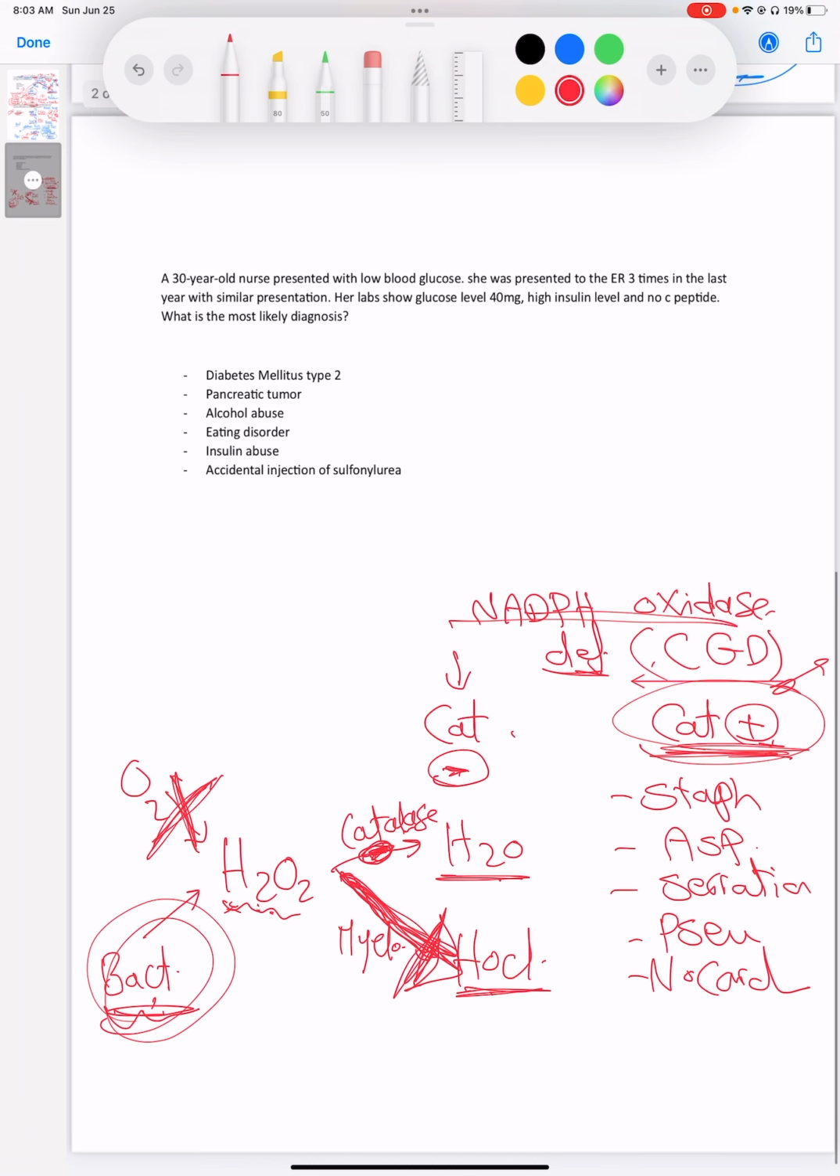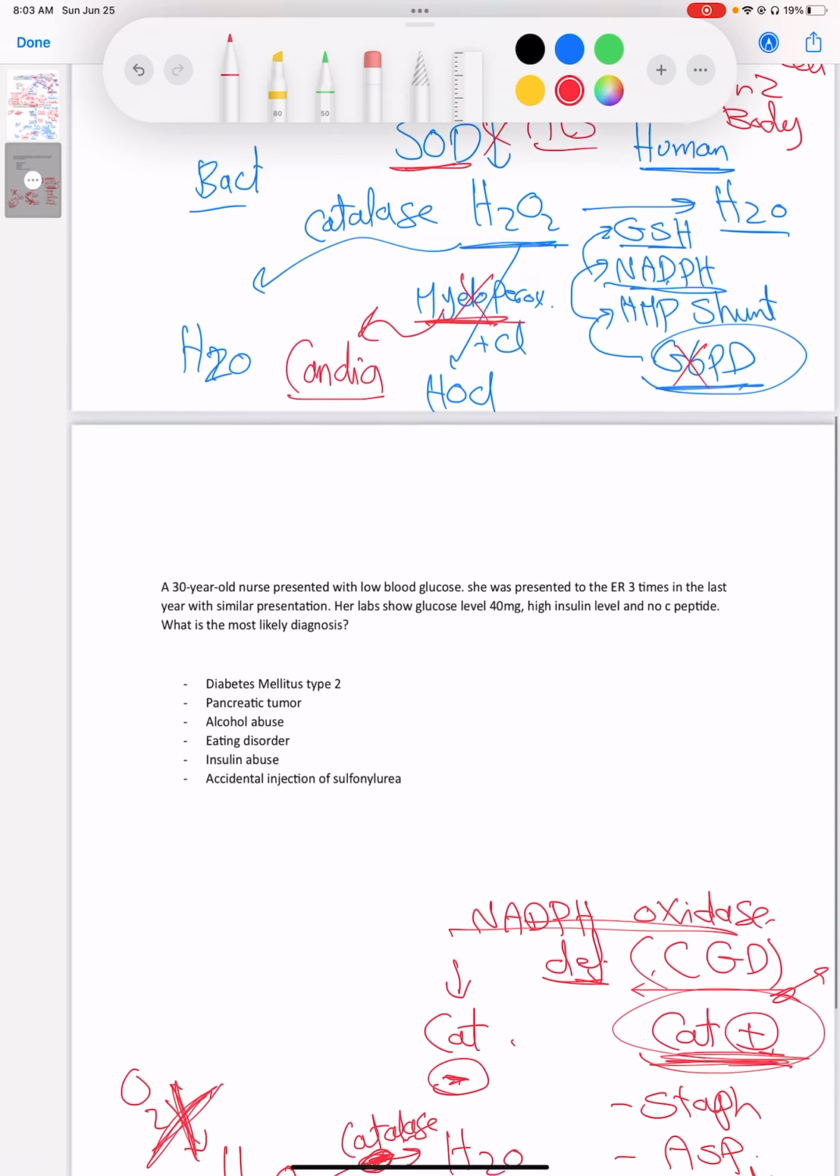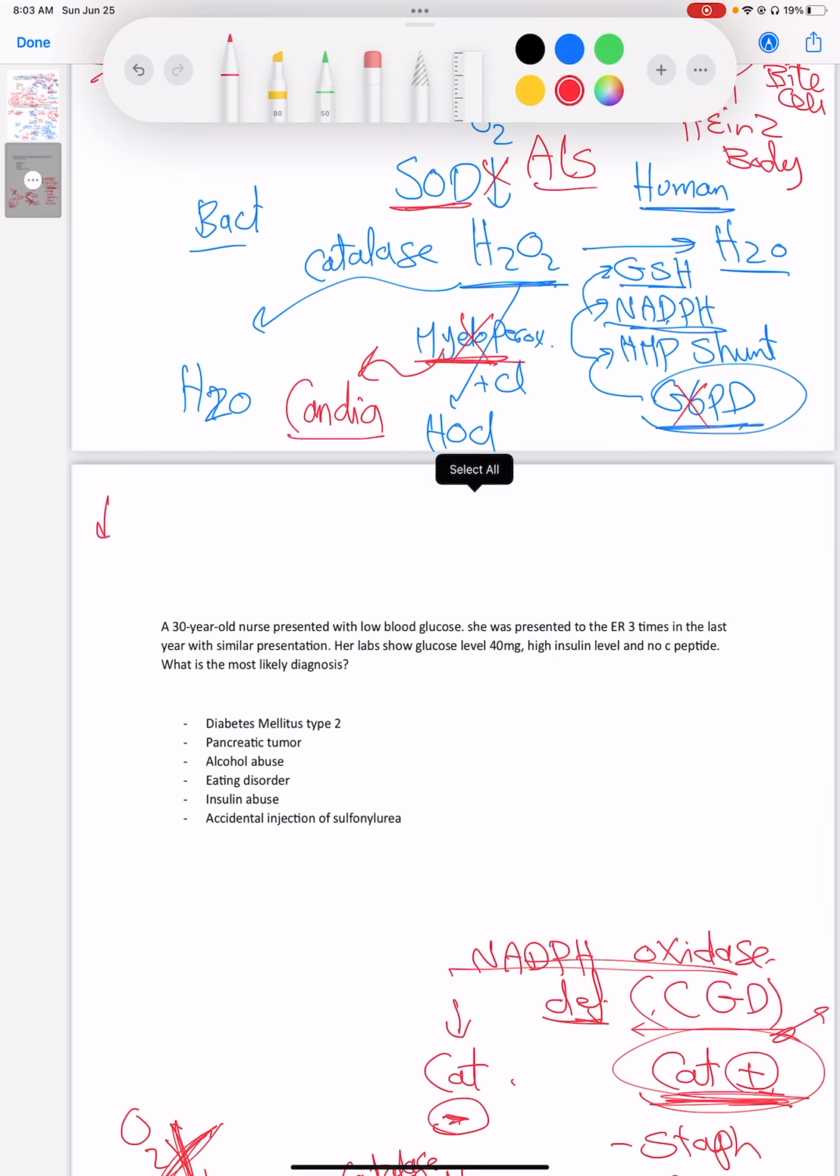Third question. A 30-year-old nurse presented with low blood glucose. She presented to the ER 3 times in the last year with a similar presentation. Her labs show a glucose level of 4 milligrams, high insulin level, and no C-peptide. What is the most likely diagnosis? So here we have low glucose and high insulin, which makes sense because insulin decreases the blood glucose level, right? But the million-dollar question here is, where does this insulin come from? Is it external or is it internal?